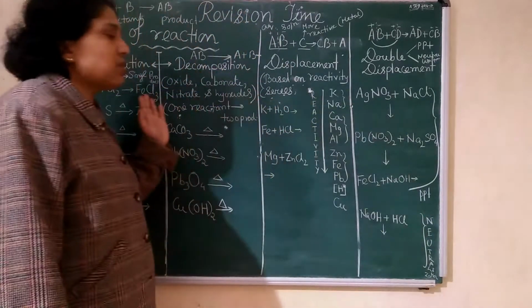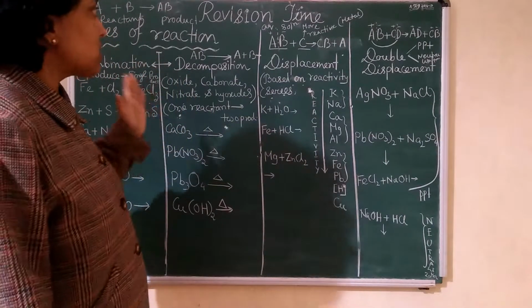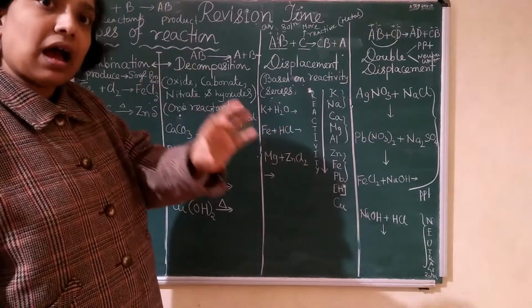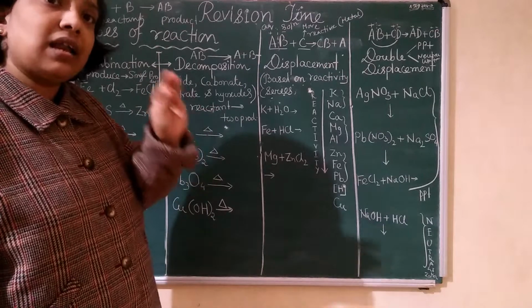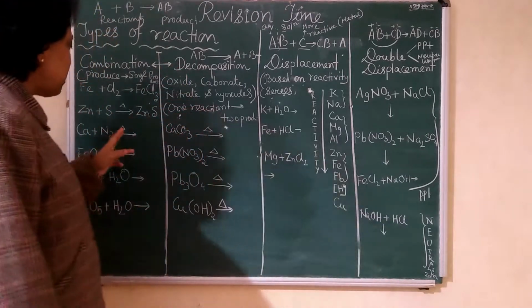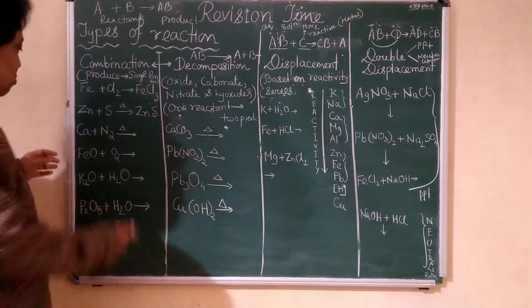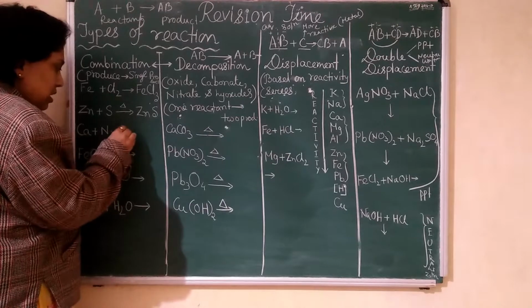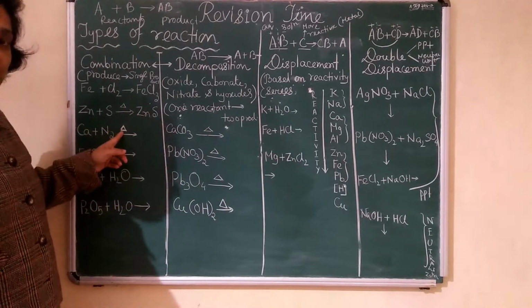Let's start, because during the exam they can ask you to identify the reaction. In the same reaction they can ask you to complete the reaction. See, I have left it like this. Although heat is given here, that doesn't mean it will be decomposition.